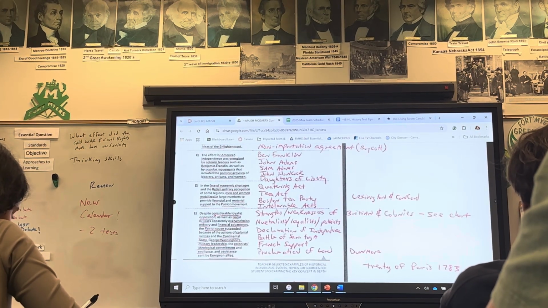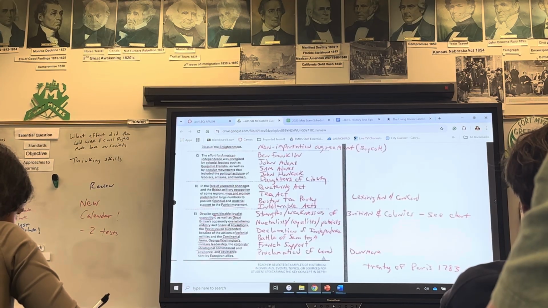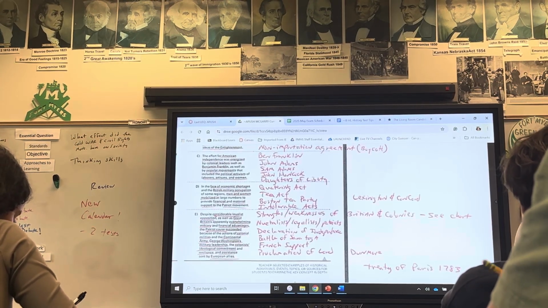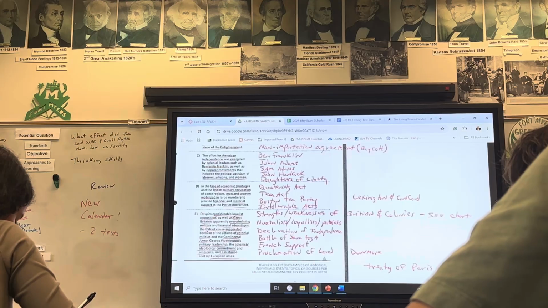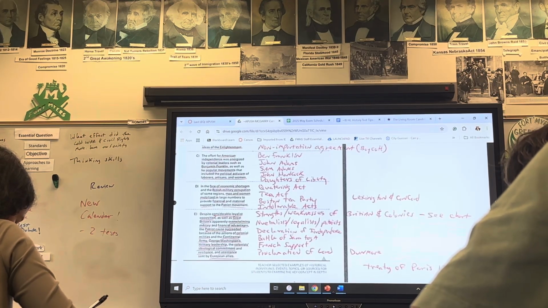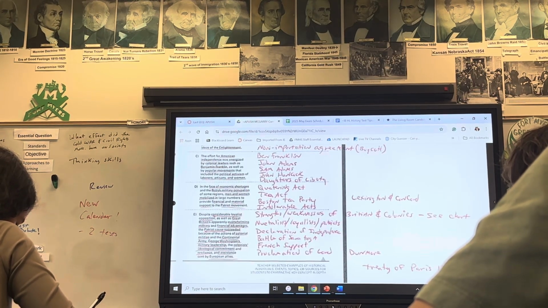Saratoga was like a turning point, right? Yeah, Saratoga is a turning point. So we beat a British army, and because of that, the French finally go, here, we're going to support you openly and declare war on Britain. Not because they loved American independence, but because they hate the British.